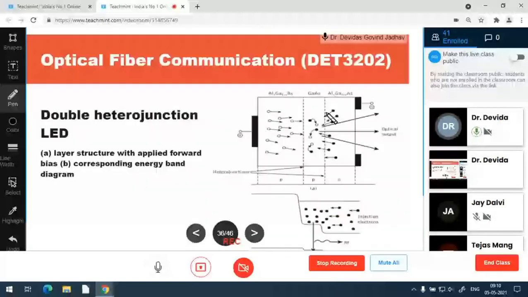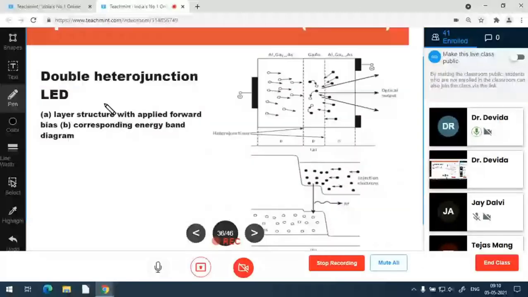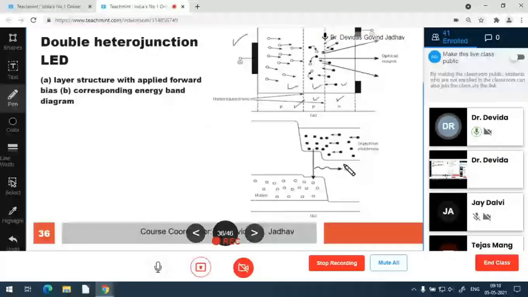The double heterojunction structure for LED is also shown again, the same. These are the supporting regions. One is P, the other active region is also P, and one more is N. Here very clearly we can observe the different band gap energy. For this P it is very high, for this N it is also very high. Comparatively this P may be lesser, but compared to the active region it is high. Band gap energy of the active region is very less.